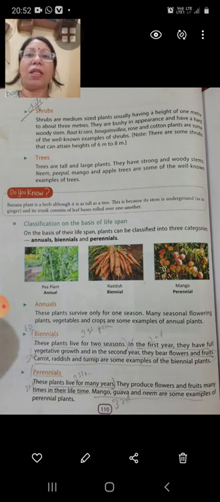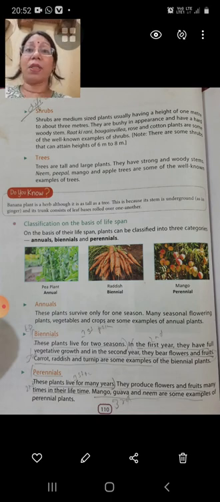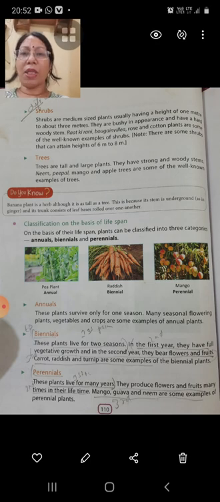The next type is shrubs. Shrubs are medium-sized bushy plants. You can see in your surroundings so many different types of shrubs like Raat ki Rani, Bougainvillea, rose and cotton plant. These plants live for a few years. Their stems are woody but not as thick as the trees.